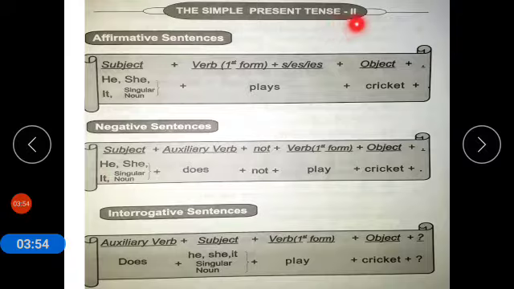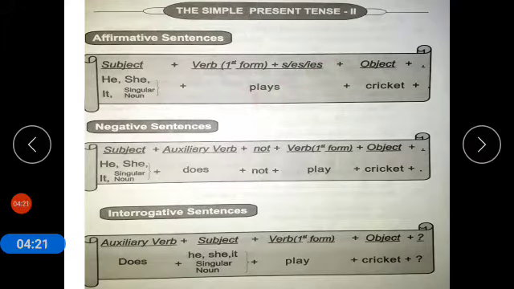simple present tense, the second sentence. We take the second case. Affirmative sentence: subject, verb, first form of verb with the addition of s, es, or ies, plus object. If we have the subjects he, she, it, or a singular noun, we add s, es, or ies to the verb according to the requirement.